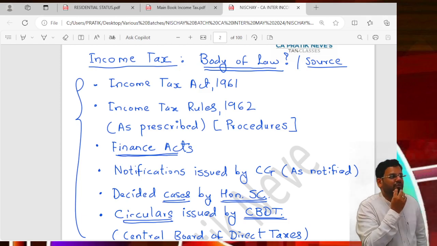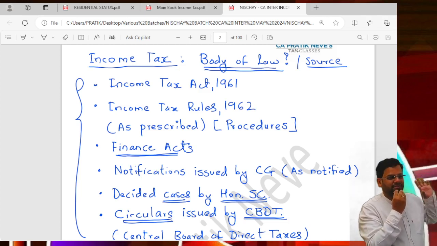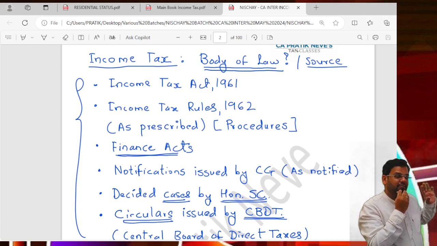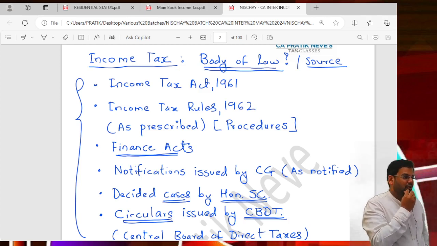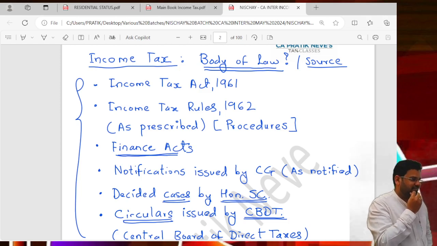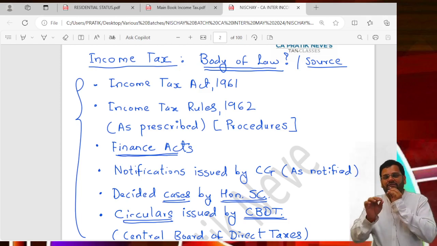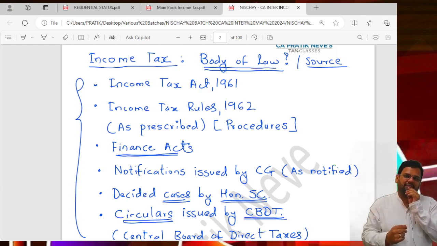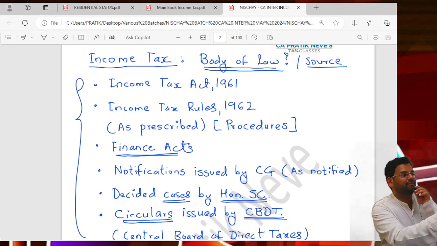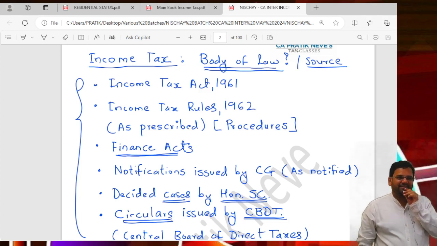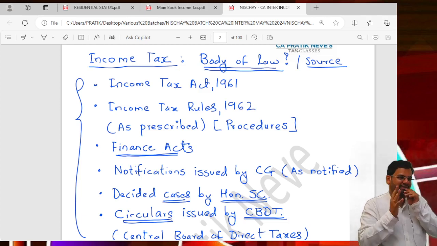Let me see how much you have understood. Don't connect this with English. We are sitting in previous year 24-25, not 23-24. You all connected this with English. Previous means you thought preceding. See, today if I win a lottery, that will be considered as income of which previous year? 24-25. This I have to understand.